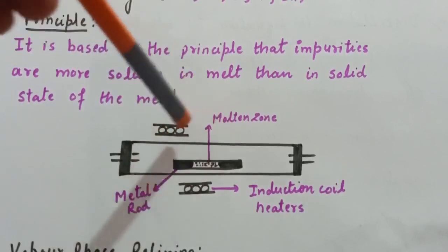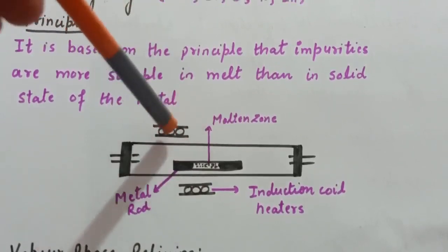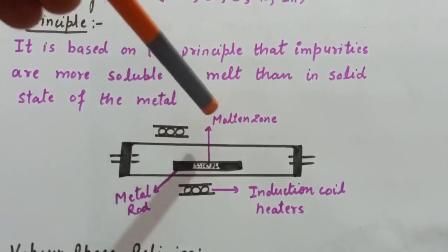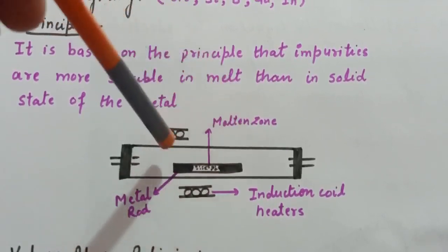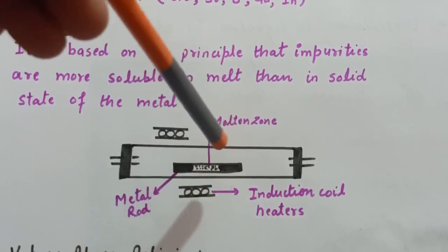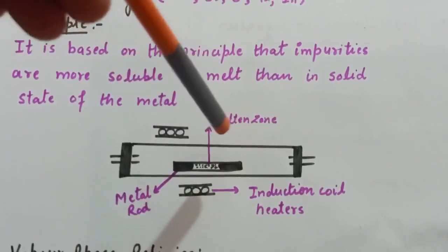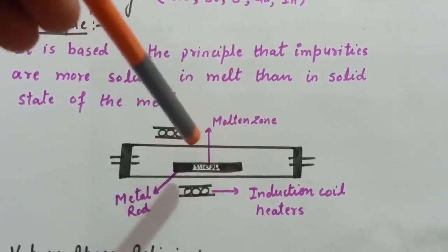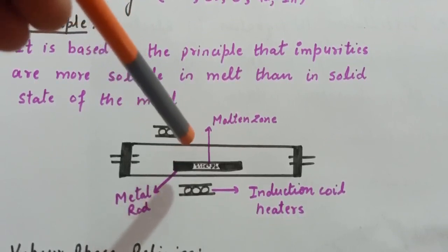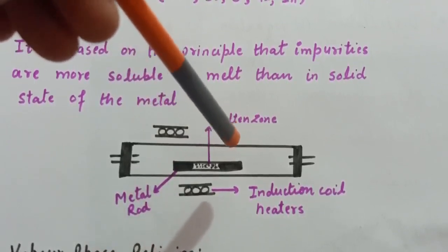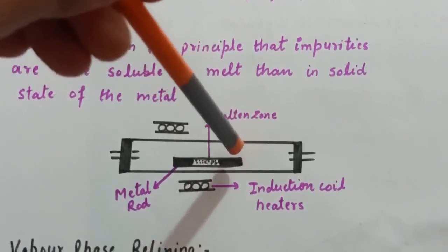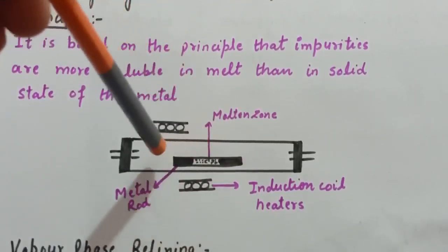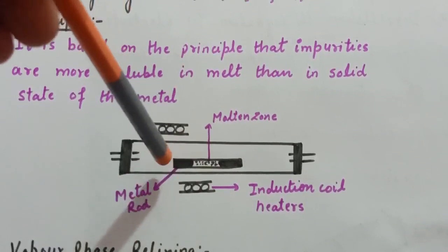Now when the heater moves, the molten zone moves along with the heater, which is moved forward. As the heater moves forward, the pure metal crystallizes out of the melt and the impurities pass into the adjacent molten zone. It means the molten zone contains the impurities and the pure metal will be at one end of this rod.